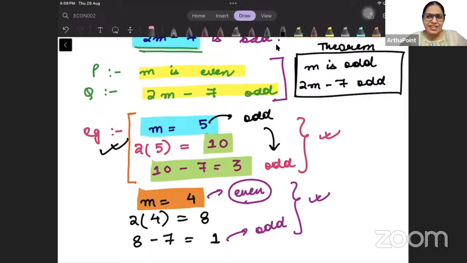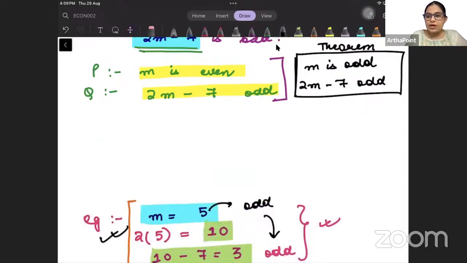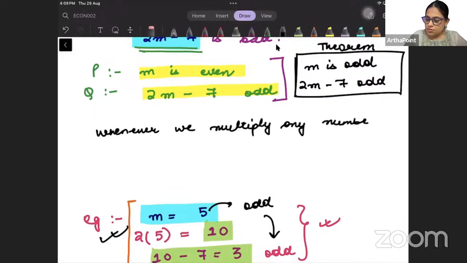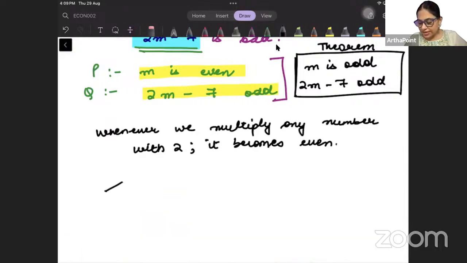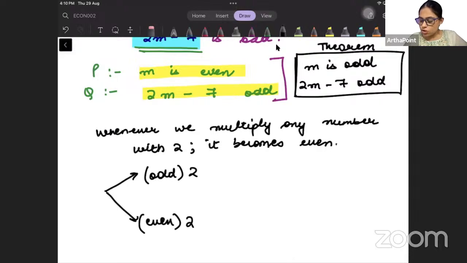अच्छा, why is this happening? क्यों है ये true? देखो ध्यान से. देखो, ध्यान से सुनना मेरी बात. Whenever we multiply any number with 2, it becomes even. चाहे कोई हम ऑड नंबर लें या इवन नंबर, whether I take an odd number and I multiply it with 2, or I take an even number and I multiply it with 2, जो मेरे को आंसर मिलेगा बेटा, you can verify, you will always get an even number.